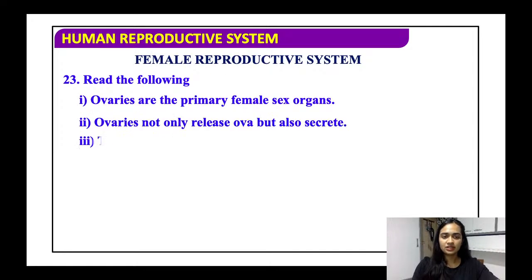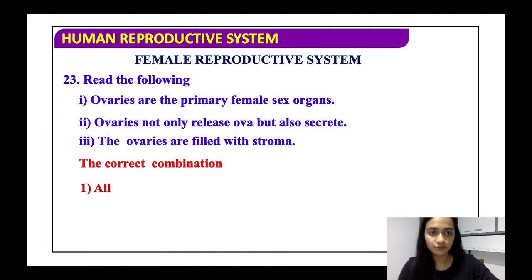Now coming to the female reproductive system. Again, you have to read the following and select the possible correct combination.